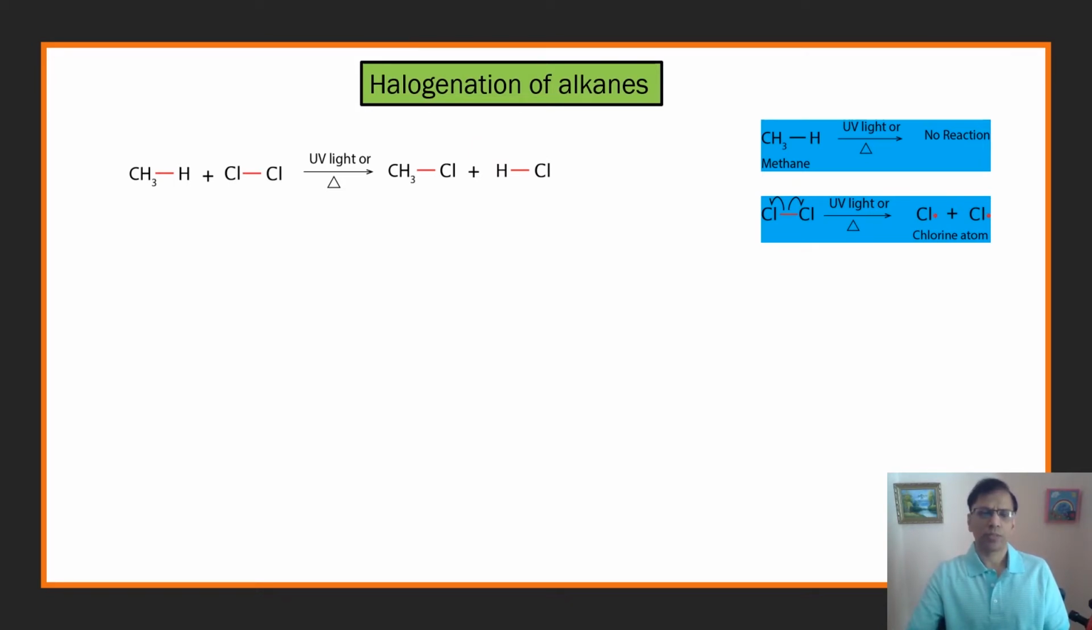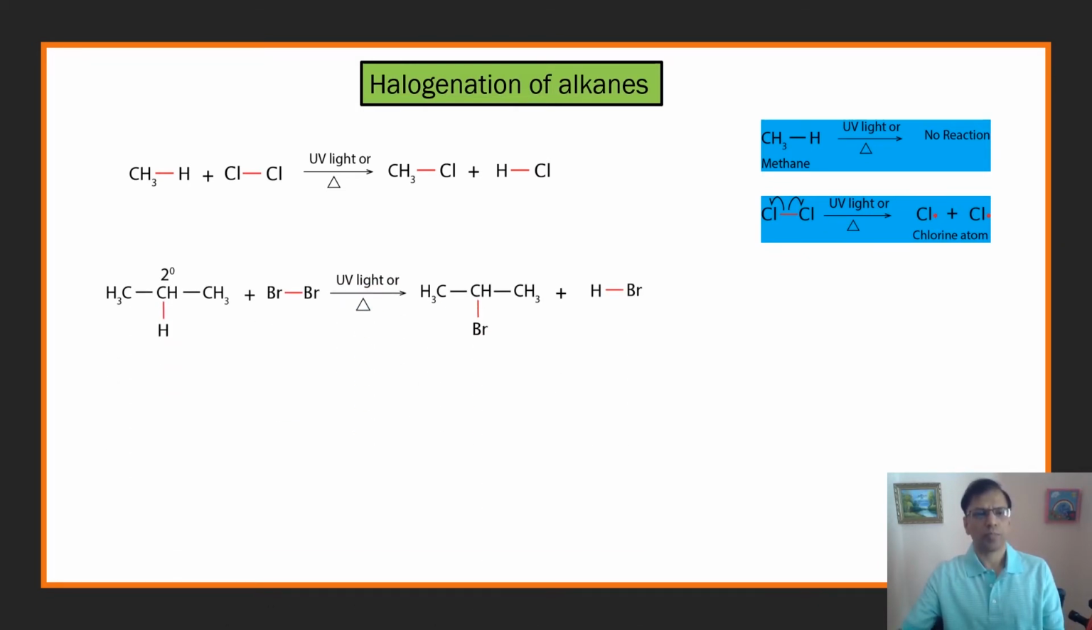So scientists wanted to see if other alkanes also behave in the same way. So they took propane and mixed it with bromine and heated it, and they got again two compounds. This is an alkyl bromide and this is hydrogen bromide.